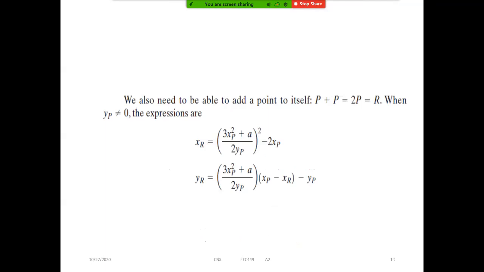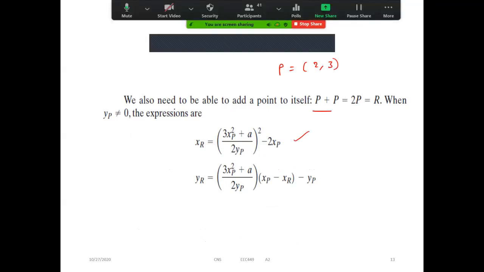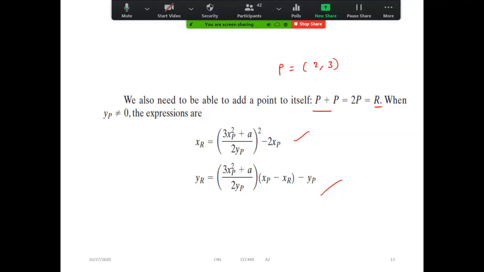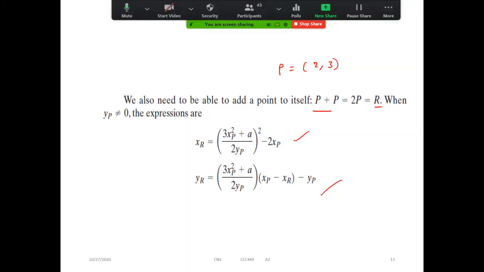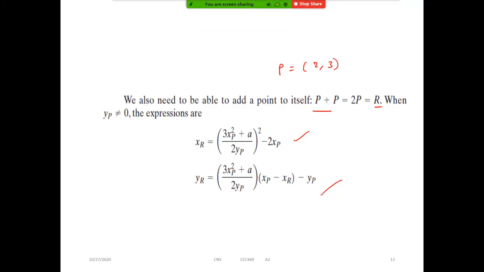If I want to find p plus p, I may give p as 2 comma 3 in the exam, and we have to find the xr value and yr value as r. Are you getting my point? When it comes to the algorithm, finding the values is very difficult, which will become clear later. We may have to use a programming language.